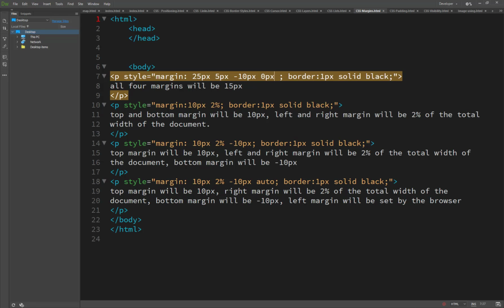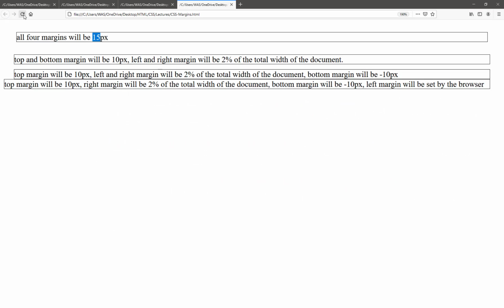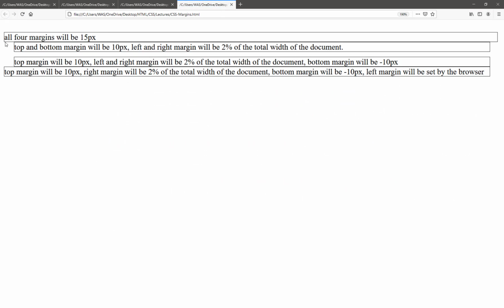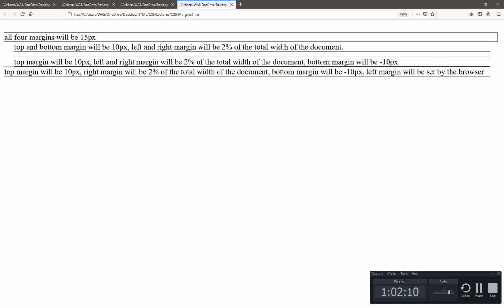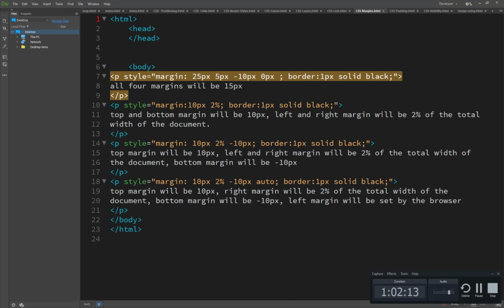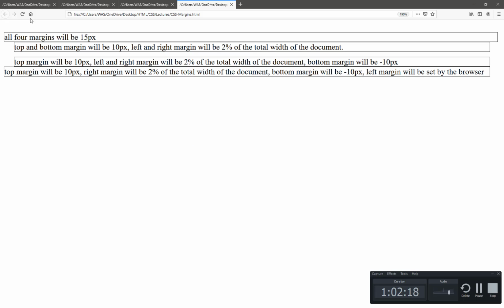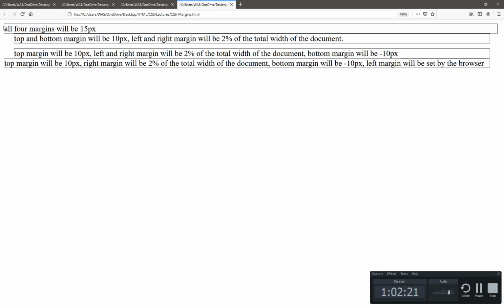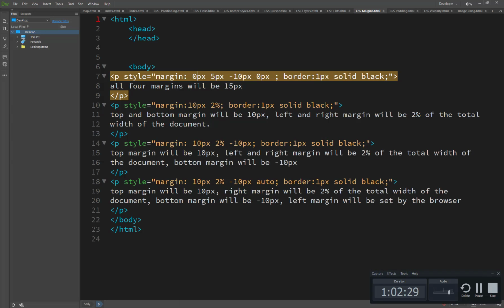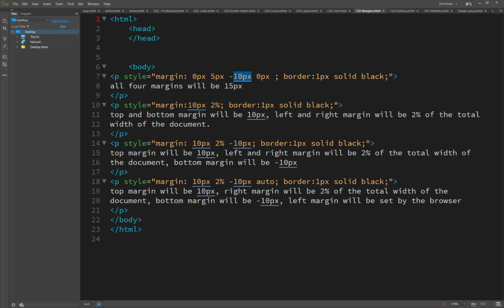Now you will see the result. It is set from the left-hand side because we set the left to 0, and the bottom is minus 10. If I set the top side to 0 pixels, it automatically adjusts upward. You will see it is at the upper side because left and top are 0. From the right side it is 5 pixels, and minus 10 is from the downside.